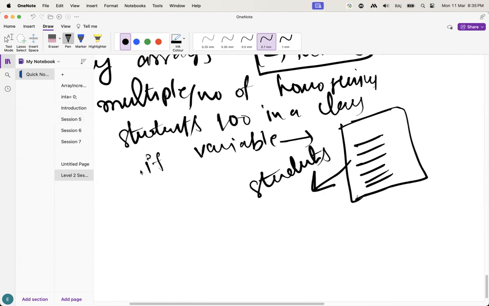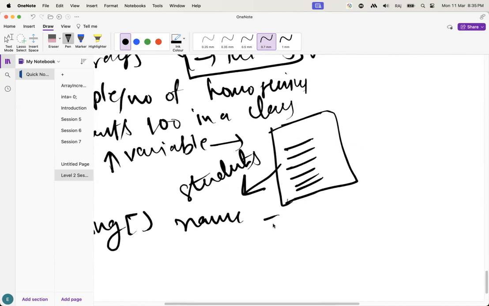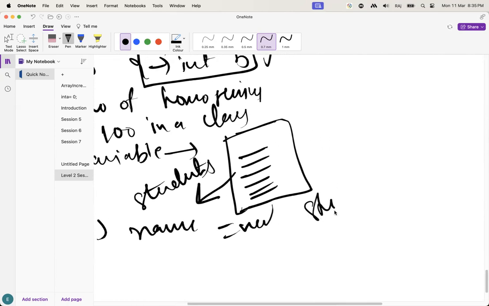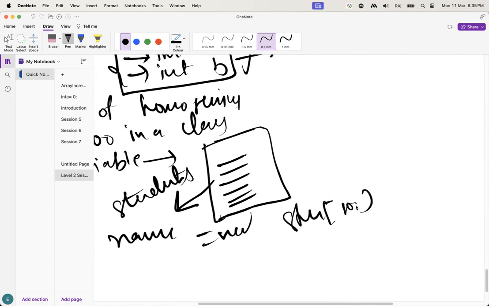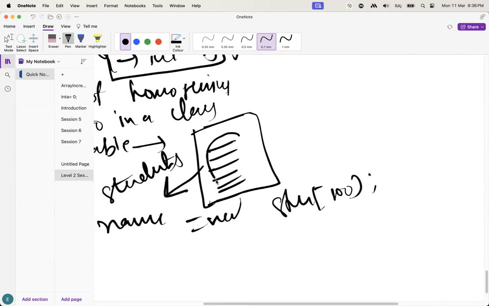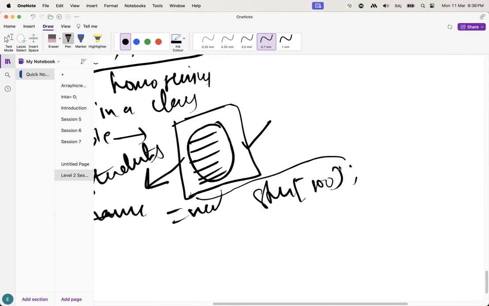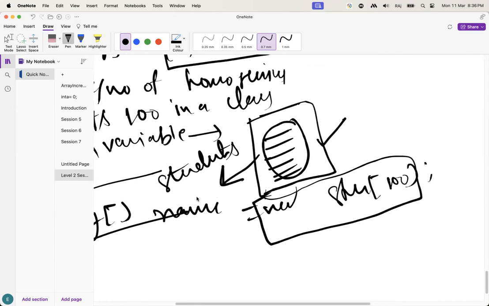That means these are all strings, all representing the same thing, the student name. So I am going to implement studentName equal to new String of 100. Guys, if you give the 100 names, instead of that, we can give everything in a single line. Understand this one?